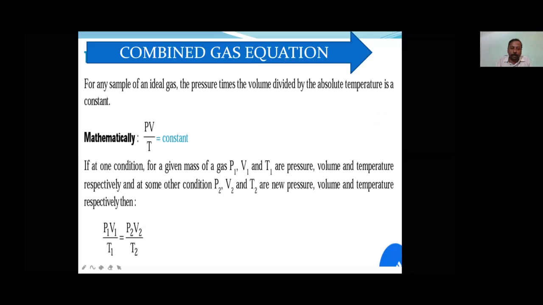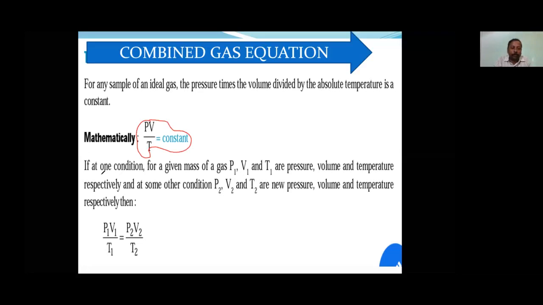Combined gas equation means it combines three laws: pressure, volume, and temperature. So for any sample of ideal gas, the formula will be PV by T is equal to constant.